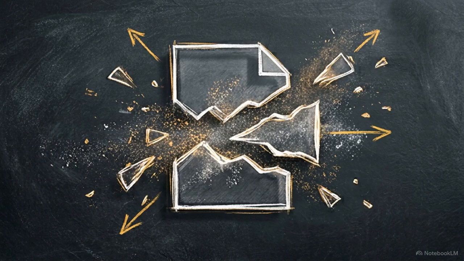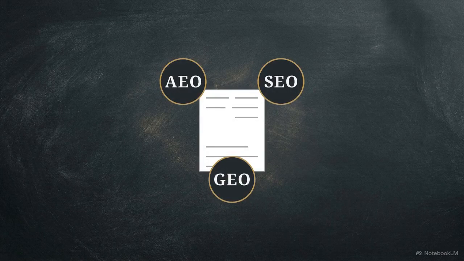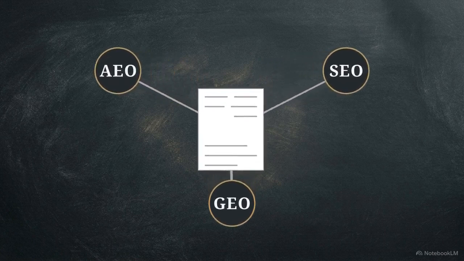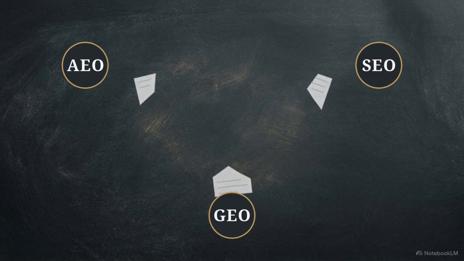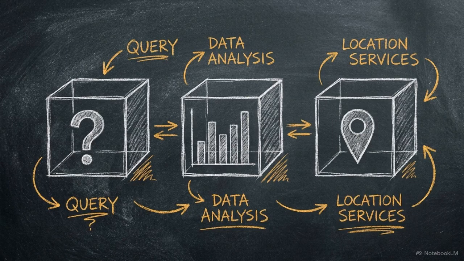The conflict is structural. One web page cannot effectively serve as a short Q&A, a massive analytical report, and a geo-targeted service page simultaneously. When these three different algorithms pull at a single document, the content fractures. It becomes too diluted to satisfy the requirements of any single engine. Because each engine parses data differently, businesses must move away from catch-all pages and towards specialized, single-purpose content nodes.